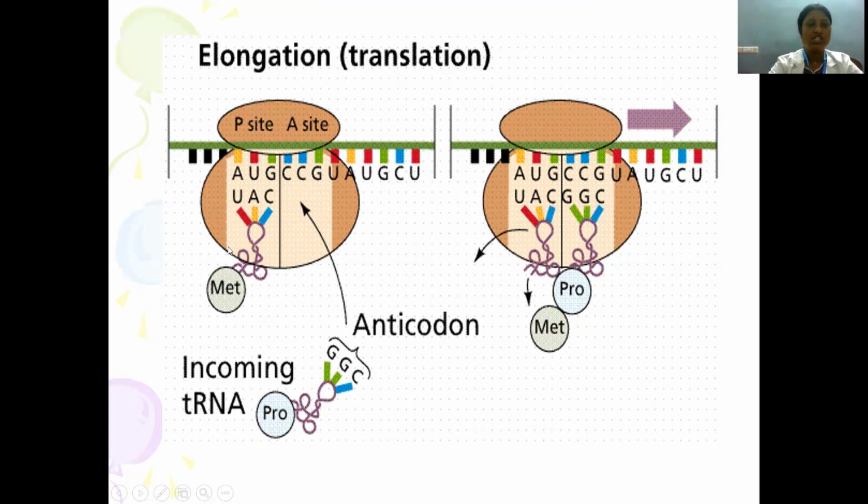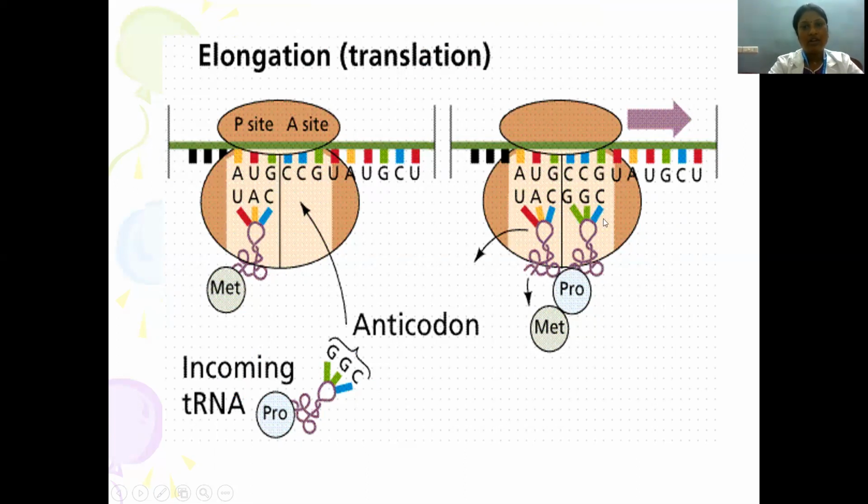So this is the initiating codon AUG, to which our tRNA with the initiating amino acid methionine has already come and attached. Once this attaches, what happens? There will be a peptide formation between the two amino acids. This sequence CCG will code for the amino acid proline.